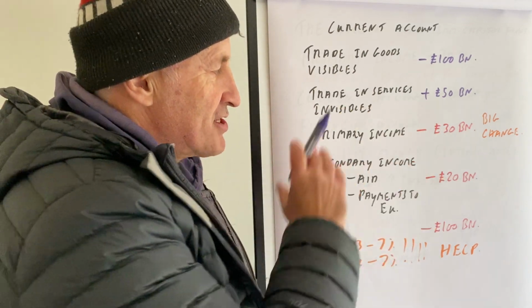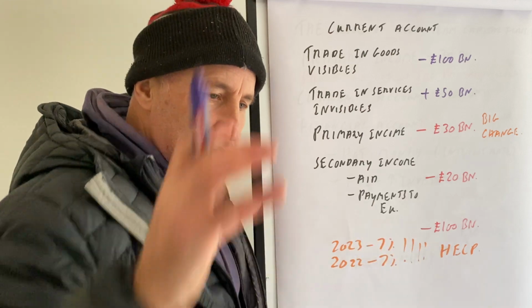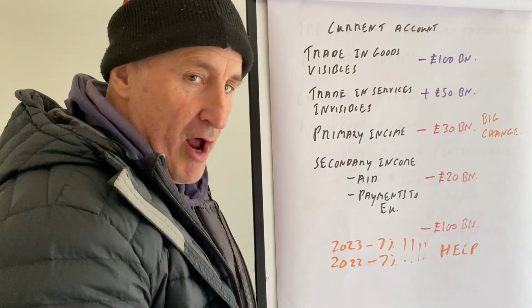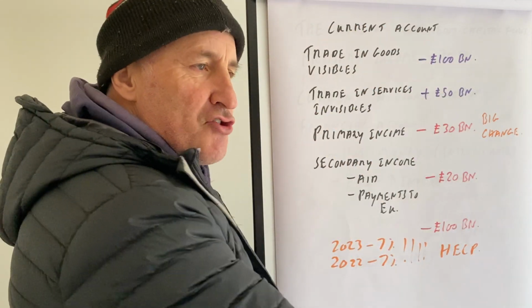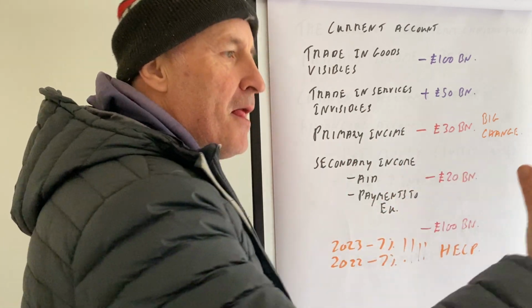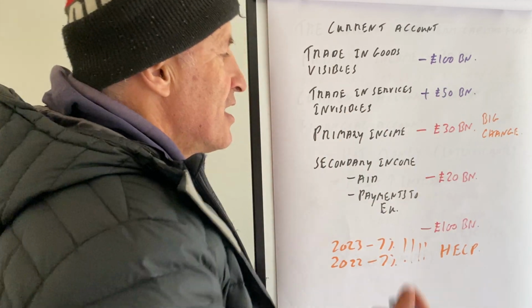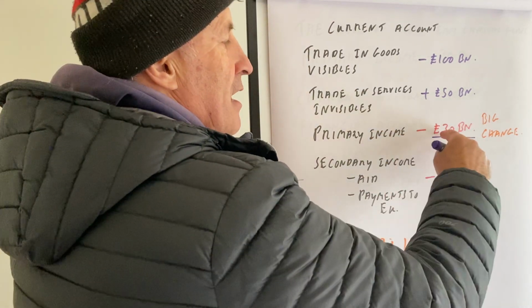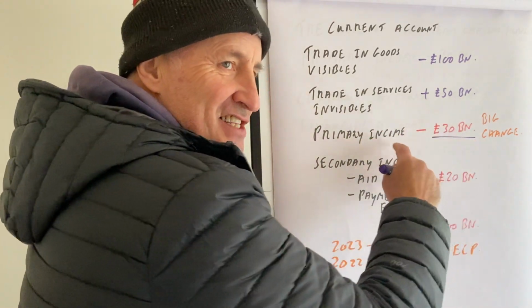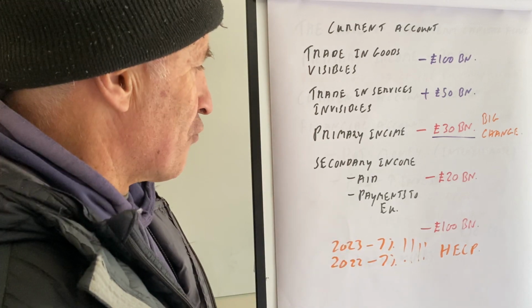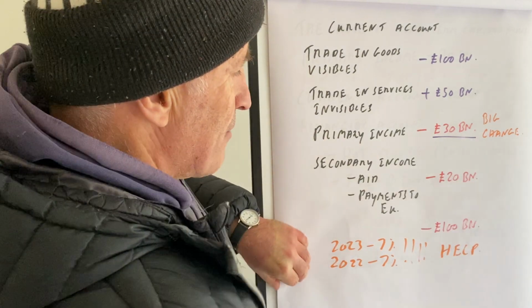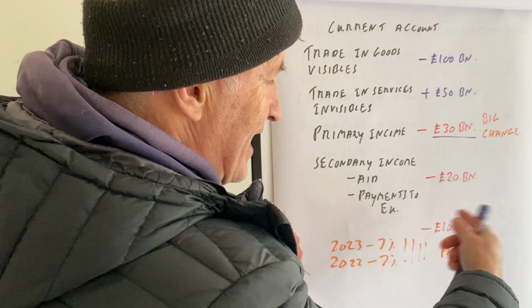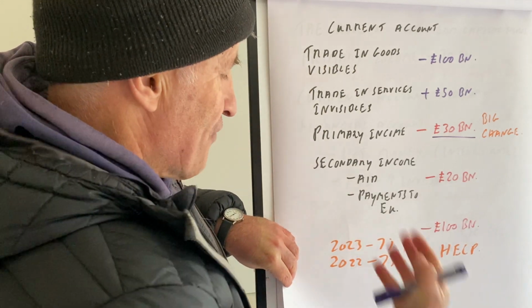And the reason this is the case is that lots of firms invested in the UK, great, but then we need to pay the interest and profits from that back to those countries. So this is the reason why the UK now has a deficit in this area, which creates all sorts of issues for us. We also have secondary income on there. Then overall, we have a trade deficit of that.